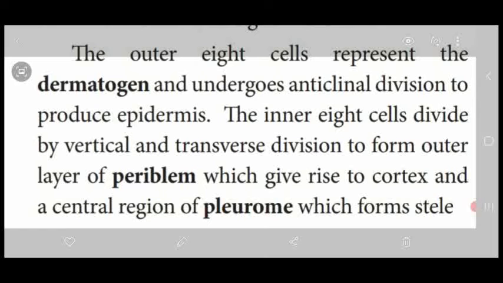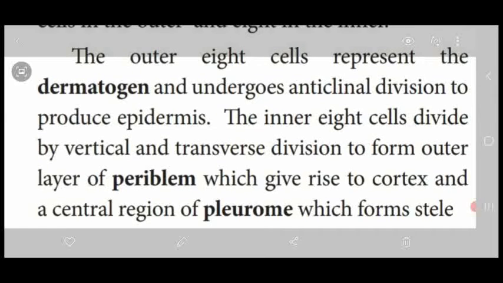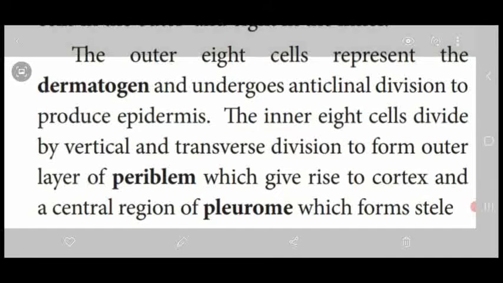Another inner layer is called the plerome, or central region, which produces the vascular tissues, that is called the stellar region. So this is how dermatogen, periblem and plerome are formed in the embryo due to the vertical, anticlinal and transverse divisions of the embryo.